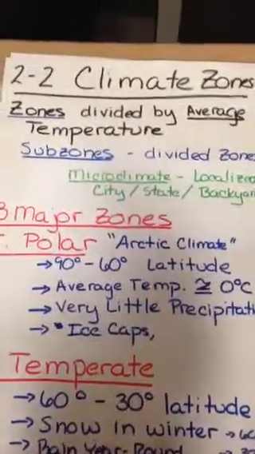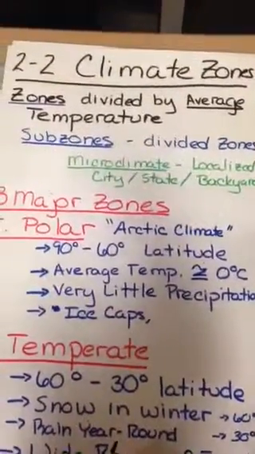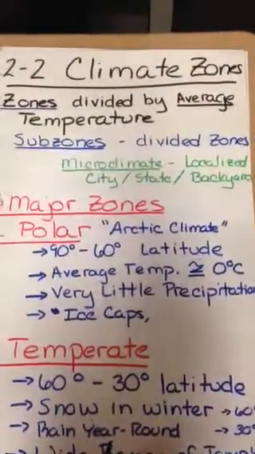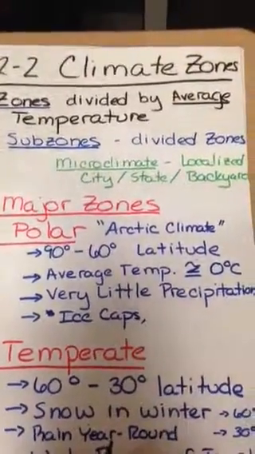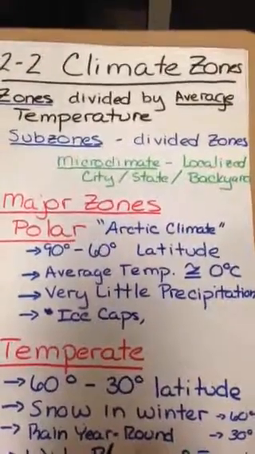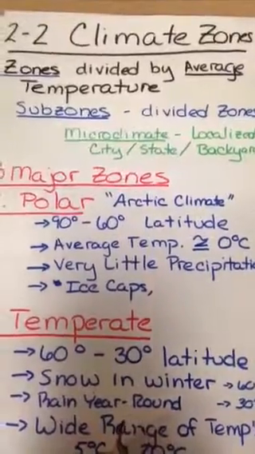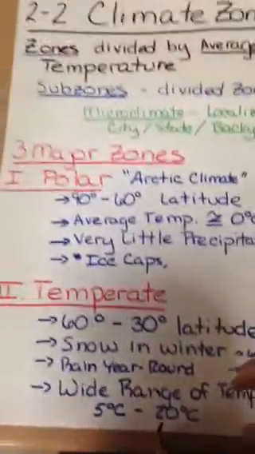Right, so within each zone, you're going to have some division with precipitation, so that would give you a subzone. And even into the subzones, you can divide that into smaller areas called microclimates. That could be your city, it could be the state, it could be your own backyard. Now there are three major zones that we're going to look at.